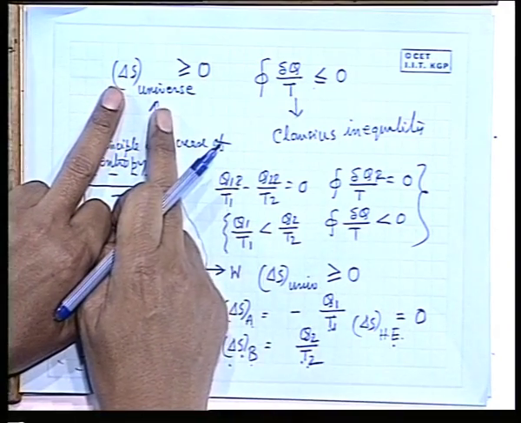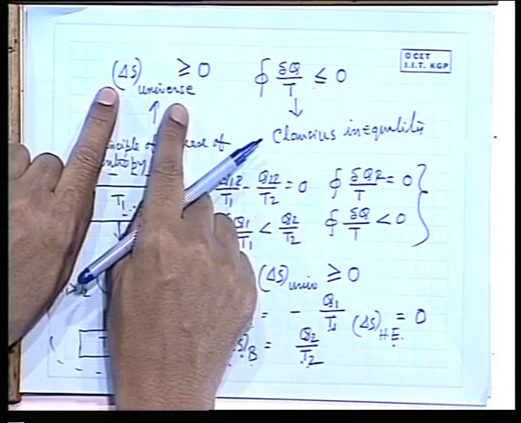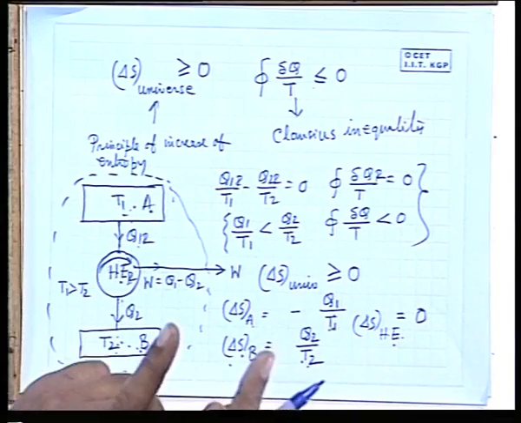This gives rise to the fact that the cyclic integral of del Q by T will be 0. Then the Clausius inequality comes, that the cyclic integral of del Q by T for an irreversible cycle is less than 0. The principle of increase of entropy also gives in the same way, because the birth of entropy takes place through this origin: the cyclic integral of del Q by T for a reversible cycle is 0, for which the integral of del Q by T for a reversible process is a point function, and that becomes equal to the change in the property entropy. So delta S universe, which we have proved independently, has to be greater than or equal to 0.